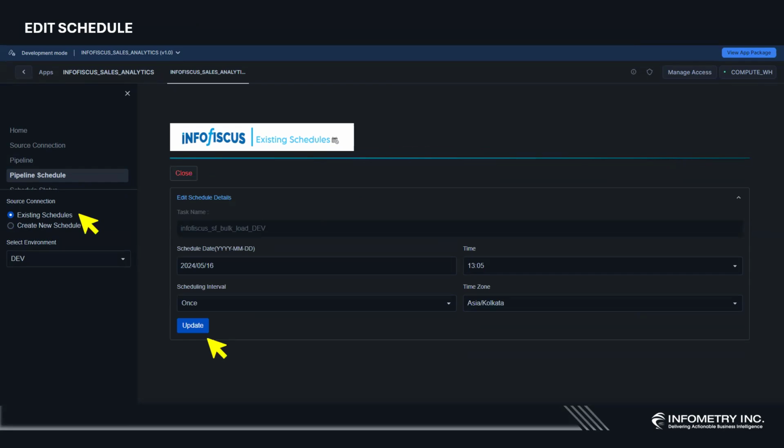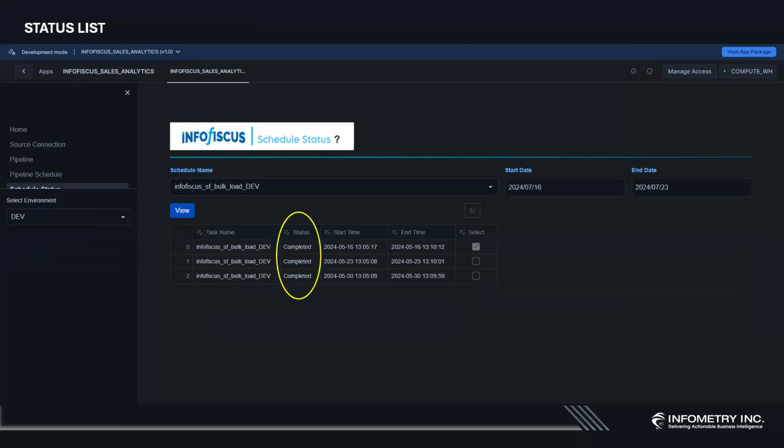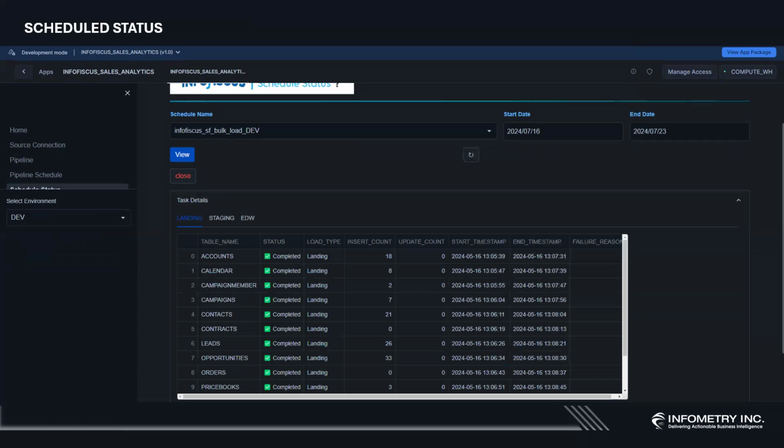After selecting a schedule and clicking on edit, you'll be able to access the page wherein you can edit the schedule whenever that is required. After editing, click on the update to change to come into the effect. You can always check the schedule status like which one is completed, running, or upcoming, what time it has started, what time it ended from this page itself.